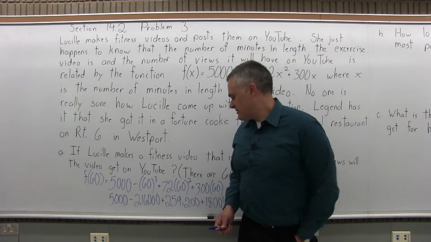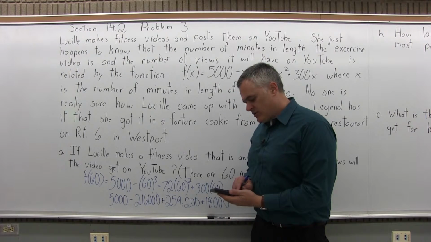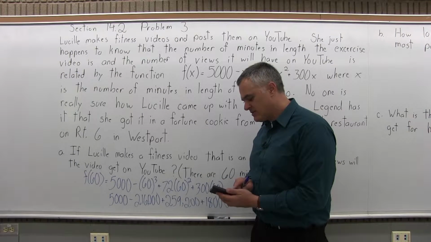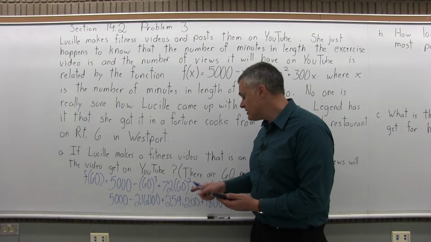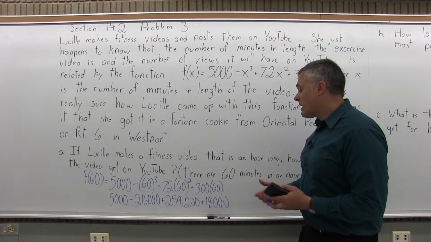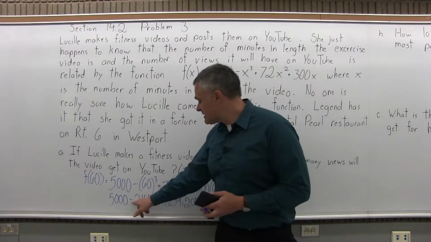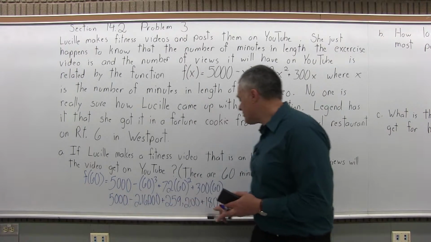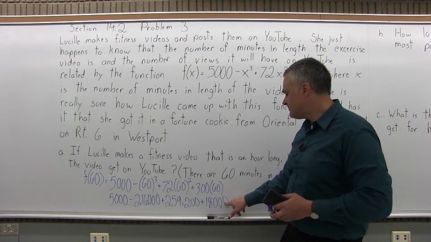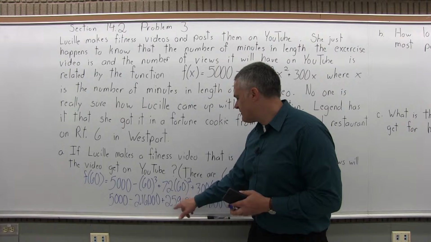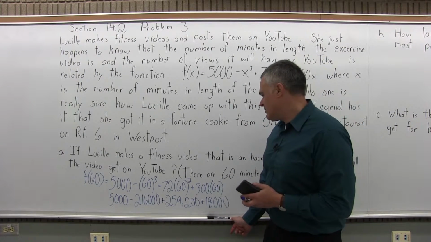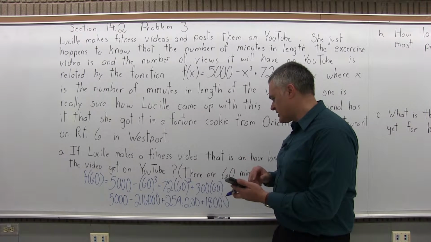Let me check that middle one. So I have to do 60 times 60 first. 3,600 times 72 is 259,200. So now I can combine my positives and negatives. Notice the 216,000 is negative. All the others are positive. So I'll put the 5,000 and 18,000 together first is 23,000. Add it to the 259,200 would be 292,200, I think. And again, I'll just check that to make sure.